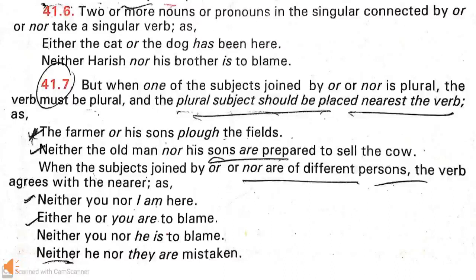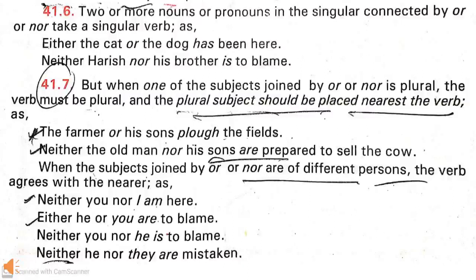And if subjects which are joined by or, nor, in those subjects one is singular and the other is plural, then the verb agrees with the plural, and the plural subject should be placed nearest the verb.